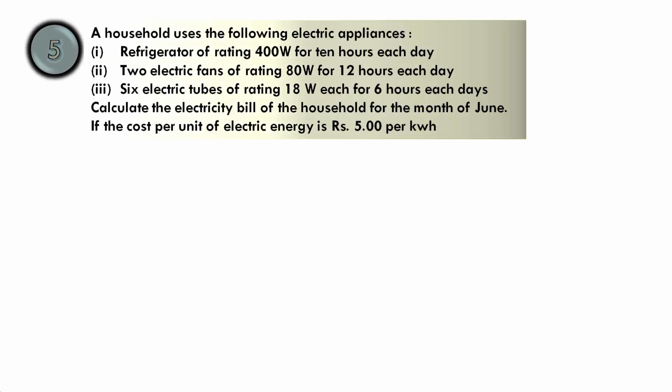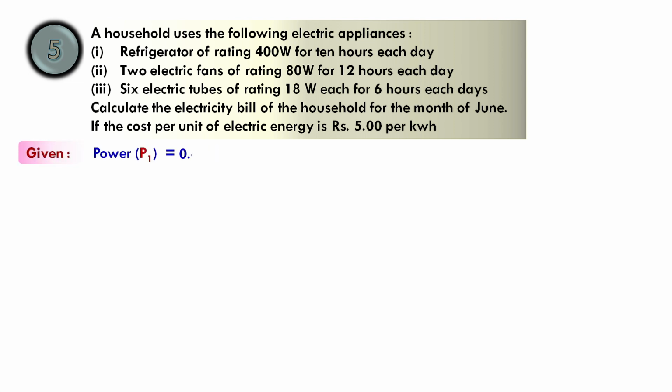Next problem. A household uses the following electric appliances: a refrigerator rating of 400 watt for 10 hours each day, 2 electric fans of rating 80 watt for 12 hours each day, 6 electric tubes of rating 18 watt for 6 hours each day. You have to calculate the electricity bill for the month of June, and cost per unit is given as rupees 5 per kilowatt hour.